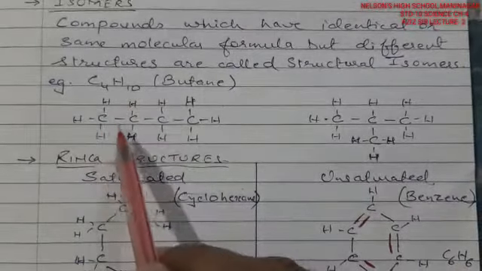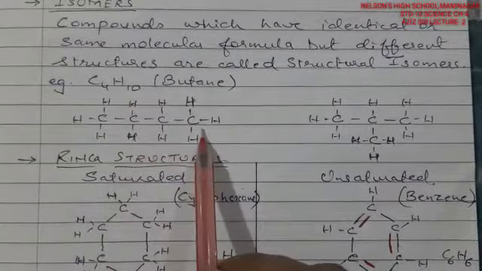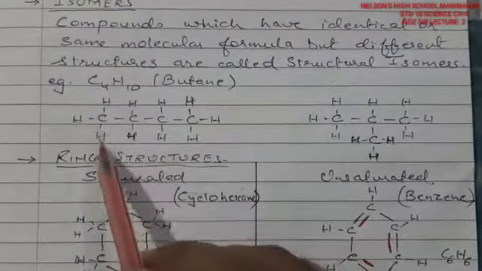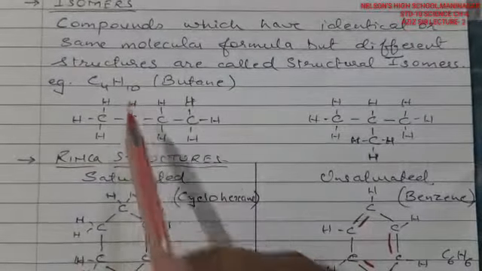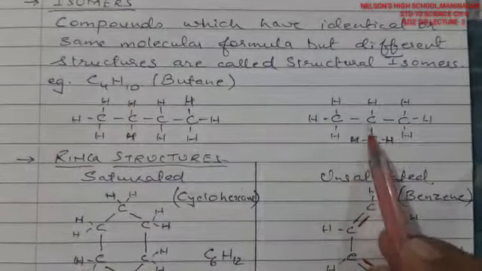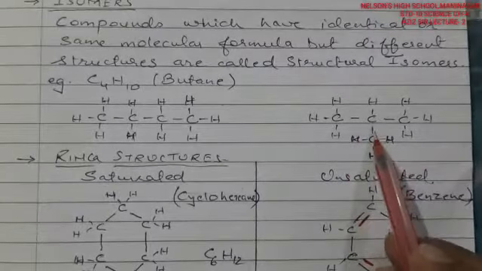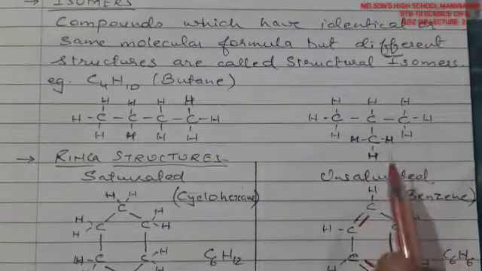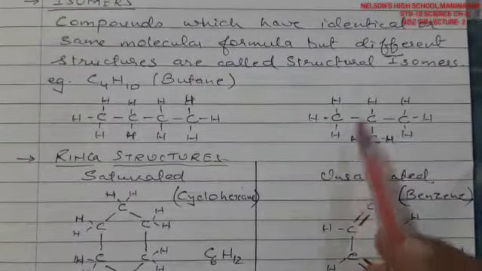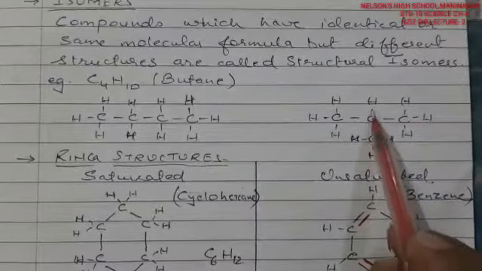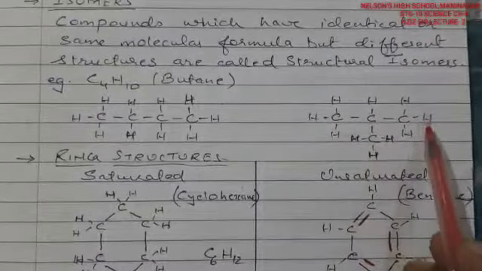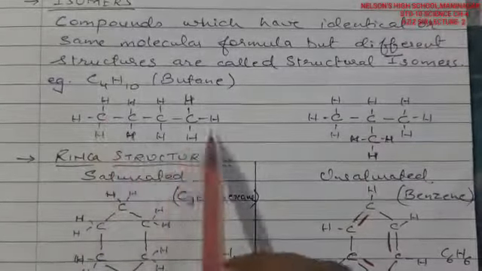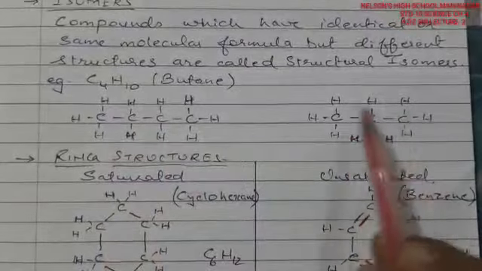Now if you see here, 1, 2, 3 and 4 carbons are in a complete line. So these hydrogens 1, 2, 3, 4, 5, 6, 7, 8, 9 and 10. So 10 hydrogen is there. Here also if you see 1, 2 and 3 are in a complete line and this carbon is again attached with another carbon. So 1, 2, 3 and 4 carbons here and the rest satisfied with hydrogen, 1, 2, 3, 4, 5, 6, 7, 8, 9 and 10. So here also the carbon is 4, hydrogen 10.